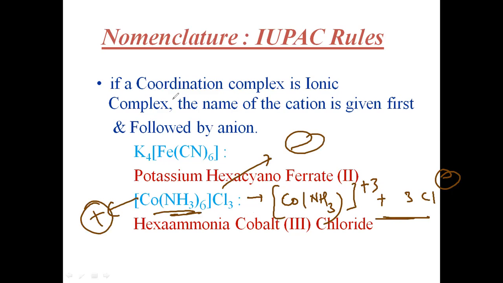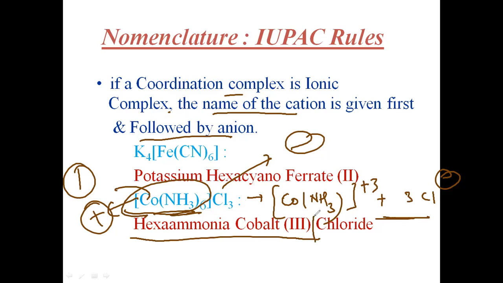Remember that in a coordination complex, if it is an ionic complex, the name of the cation must be followed by the anion. So first of all the cation. You must write this first, then the chloride second. So we have written the complex name first, and further we have written the negative, the anionic part.